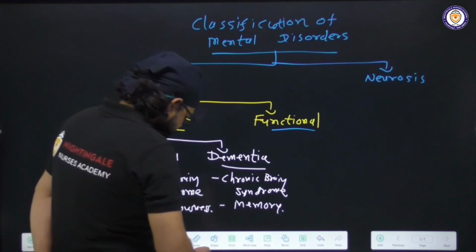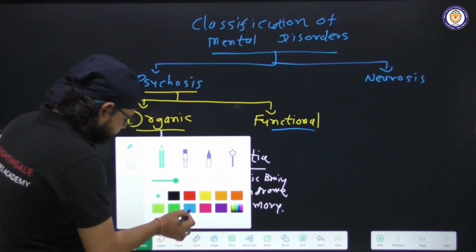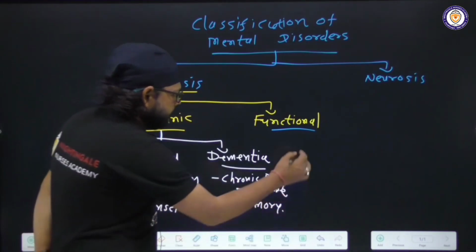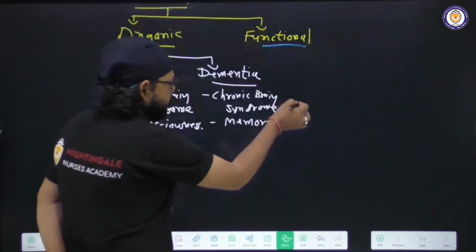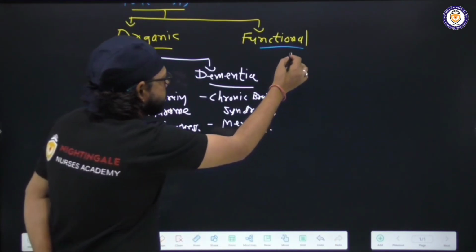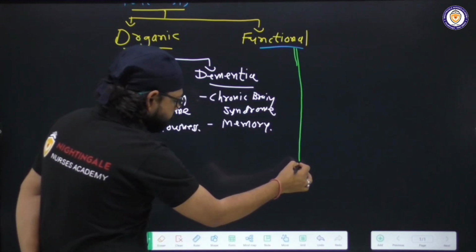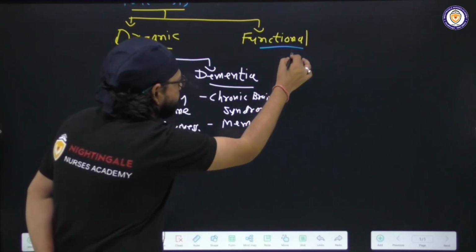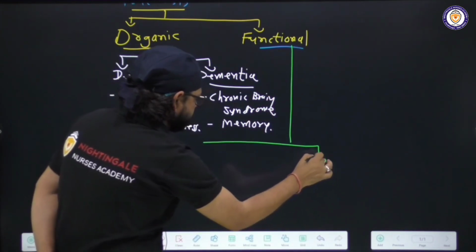Okay, now what is functional psychosis? This functional psychosis is divided into two major portions.